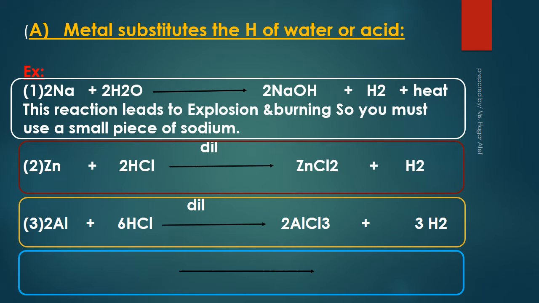So Zn plus 2HCl dilute give ZnCl2 plus H2 evolves. 2Al aluminium plus 6HCl diluted give 2AlCl3 plus 3H2 evolves. But copper doesn't replace hydrogen of dilute acid because copper comes after hydrogen in the chemical activity series. So Cu plus HCl, no reaction happens.